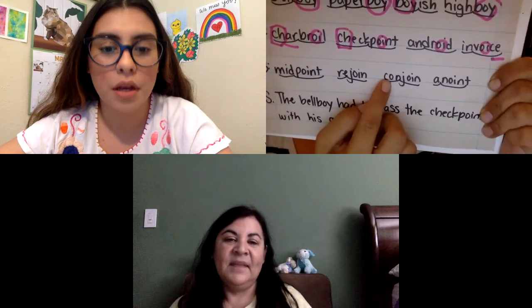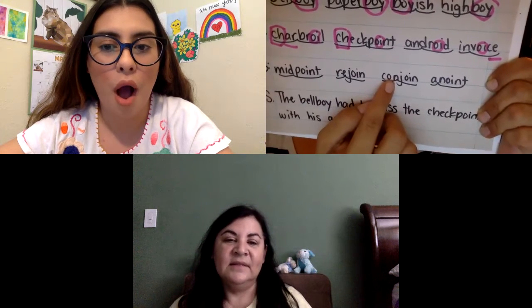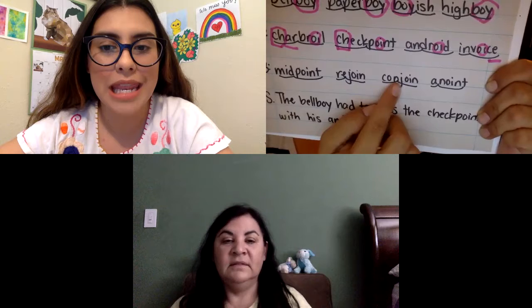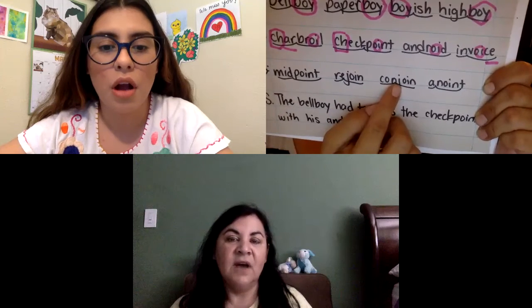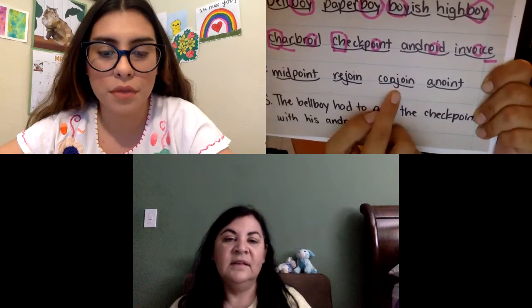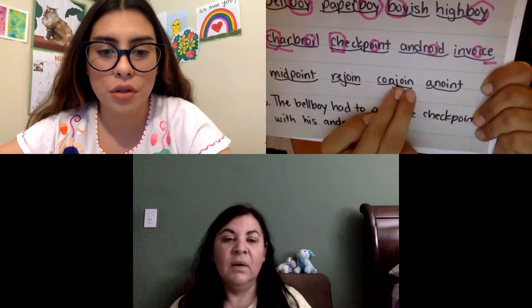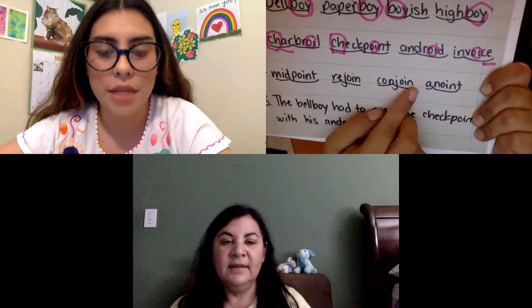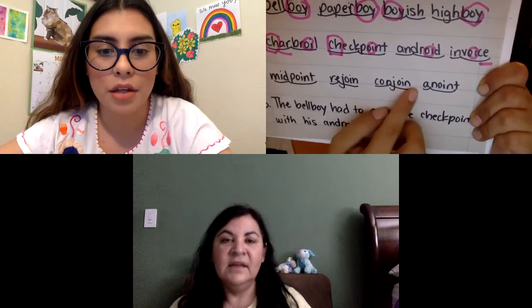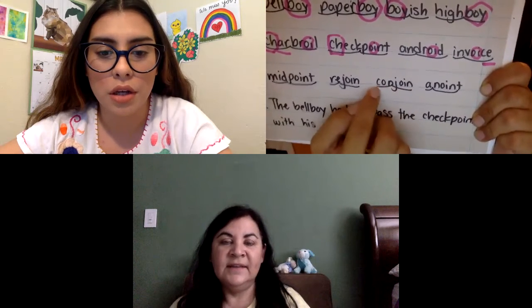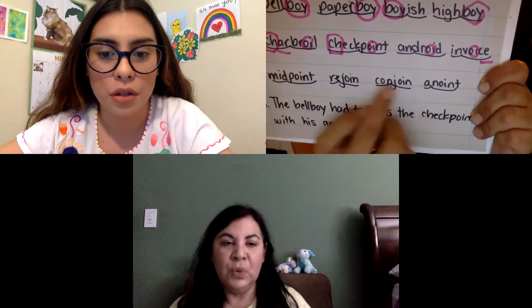Sound. Sound. Blend it. Con. Sound. J. Sound. Oi. Sound. M. Blend that. Join. Whole word. Conjoin. Conjoin, or conjoin if we're saying it correctly. Sound. Schwa. Oh, I tricked you. Sorry. Schwa.